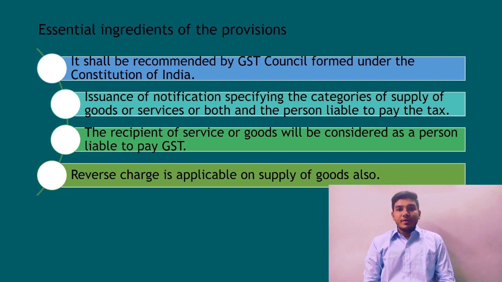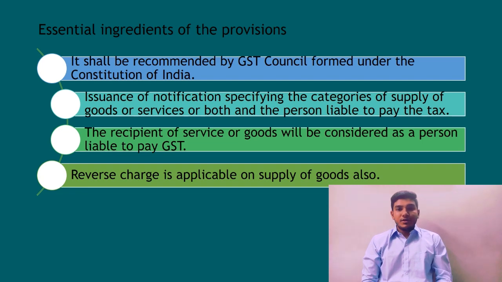Thirdly, the recipient will be considered as a person who is liable to pay tax under this Act, which means the recipient steps into the shoes of the person making the supply, and thus he has to obtain registration, pay tax, file return, and comply with such other provision as if he is a person making the supply under this Act. The person who is liable to pay tax on reverse charge basis has to compulsorily obtain registration even if his aggregate turnover does not exceed Rs 20 lakhs or 10 lakhs as the case may be.